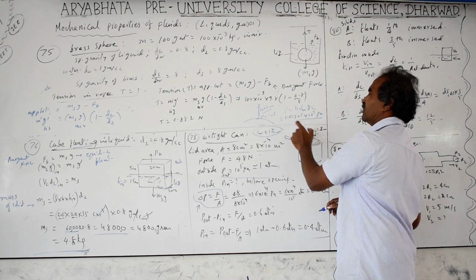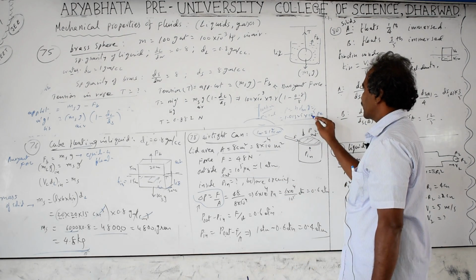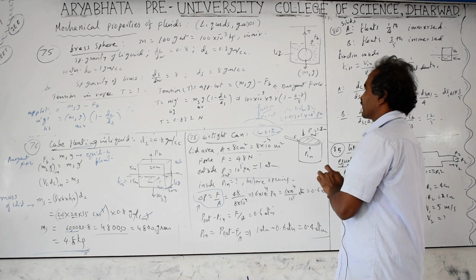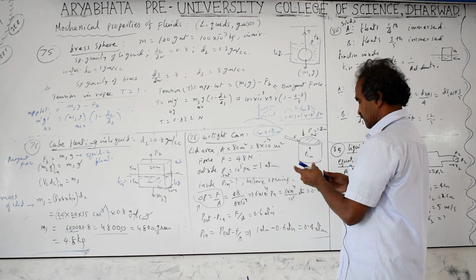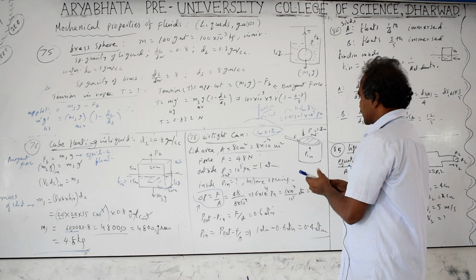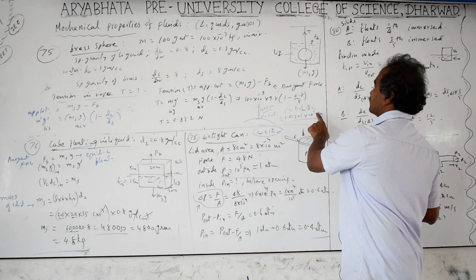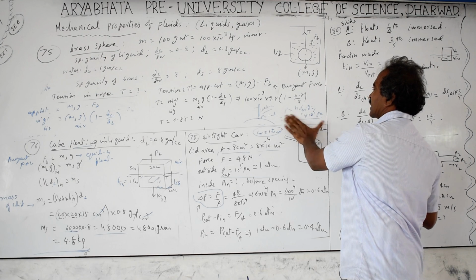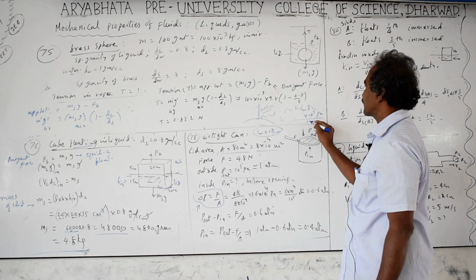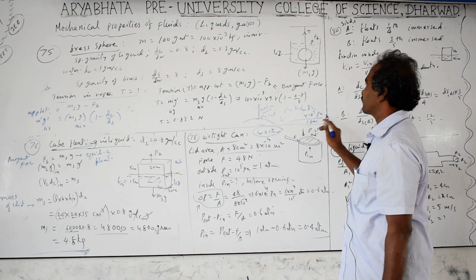1.01325 is the exact value, but we don't need the exact value. Approximately we take it as 10 to the power of 5 pascals. In some cases we require exact values, but here we don't. We can take the pressure as 10 to the power of 5 pascals, which is also called a bar. 1 bar is equal to 10 to the power of 5 pascals.